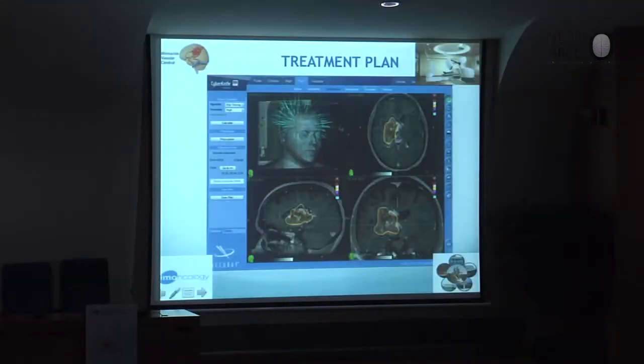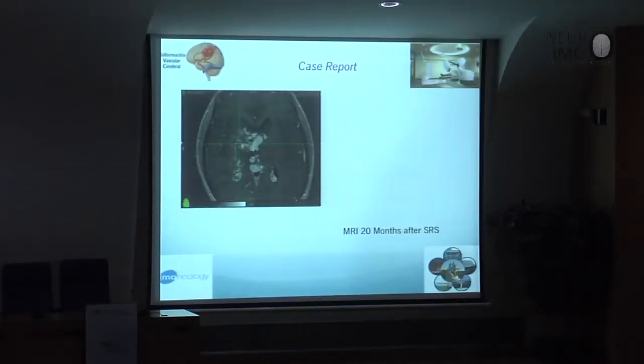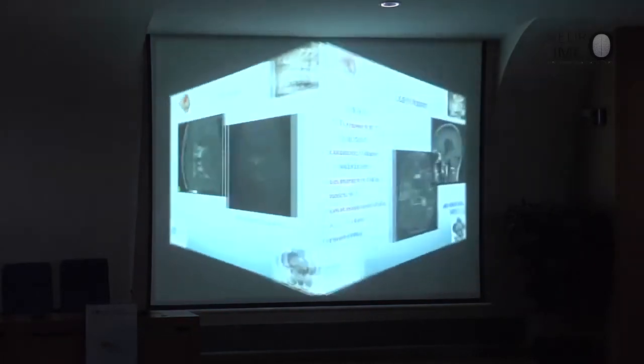we can irradiate all the AVM, but the big drainage vein we can define as the organ at risk in the planning system of radiosurgery. It means that we can treat the AVM, we can treat the arterial nidus, but we can protect the vein. This is a very interesting technique that we can do with CyberKnife. This is the MRI before, and this is the MRI after radiosurgery. You can see that this big AVM is quite occluded by radiosurgery.